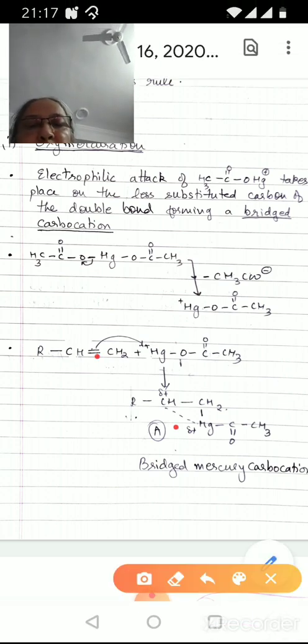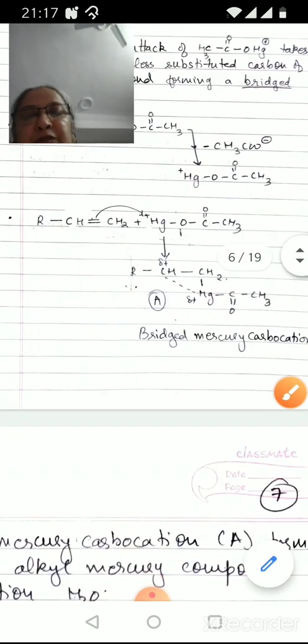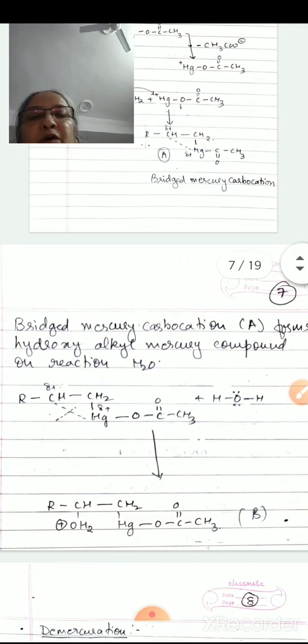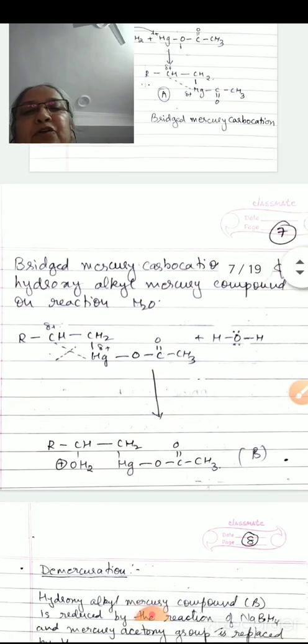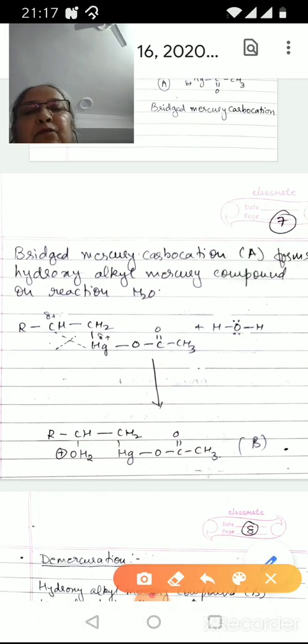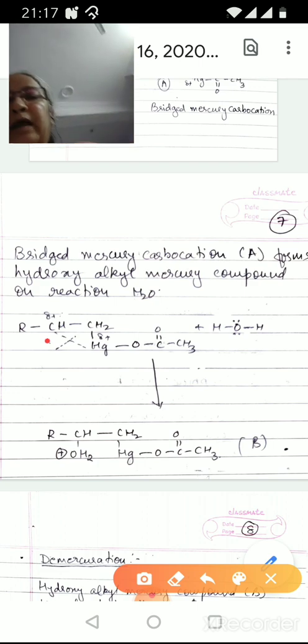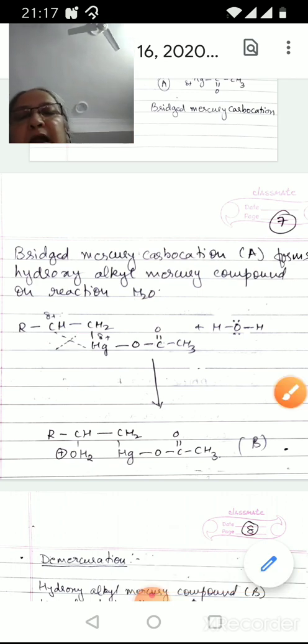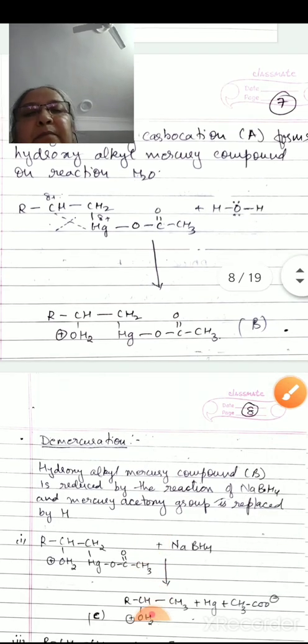bridge compound. In this bridge product, the carbon bears a partial positive charge and mercury also bears a partial positive charge. This bridge mercury cation forms hydroxyalkyl mercury compound by the reaction of water. The water molecule is added to the carbon which has the partial positive charge, and this bond breaks and the hydroxyalkyl mercury compound is obtained.